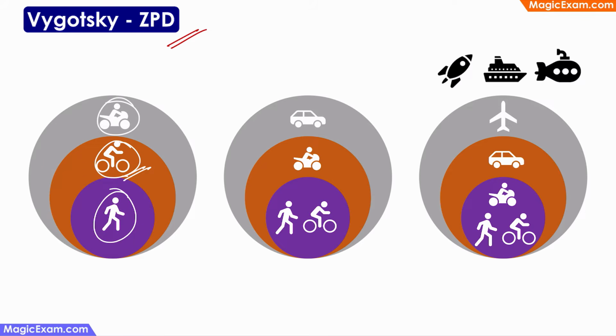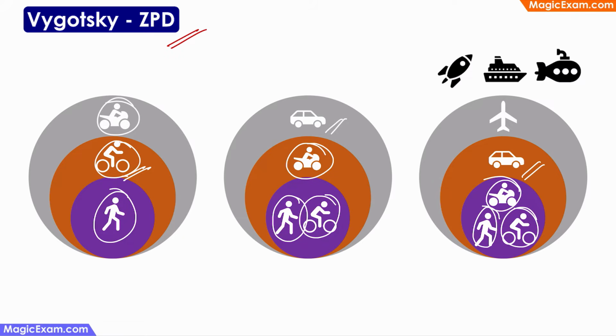After a few years, you could still walk and run independently. You could also ride a bicycle independently, and you were just learning how to ride a motorcycle. Therefore, riding a motorcycle is now in your zone of proximal development because you could ride a motorcycle with some help, support and guidance. And you are not yet ready to drive a car. Therefore, that is in your future learning. After a few more years, you can still walk and run independently. You can also ride a bicycle independently, and you can also ride a bike or a motorcycle independently. So these are all things that are already in your area of expertise.